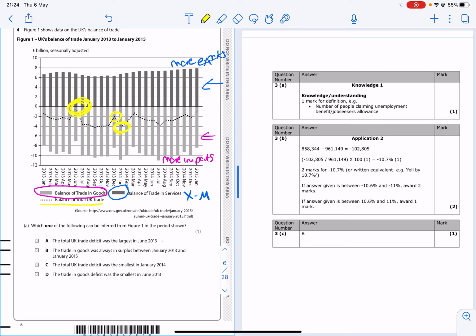So the trade in goods deficit was this. Oh no, trade in goods deficit. Yes, the trade in goods deficit is the bit at the bottom, and it's smallest in June 2013. So June 2013, just trying to home in on that. Yeah, June 2013. Oh yeah, that's this one here. So what we're saying is that is the deficit, and that's a smaller deficit than, say, here. That's the bigger deficit. So we're seeing how far we're going negative. So this is the smallest negative for the goods. If you put your ruler on, I've put so many markings on here, it's difficult to see now. But if you put your ruler on, that's the smallest trade in goods deficit. So D is the correct answer.